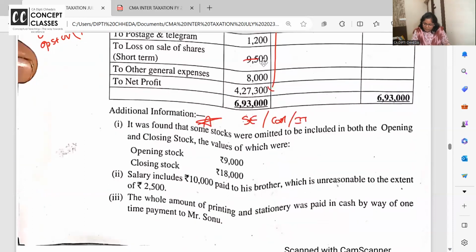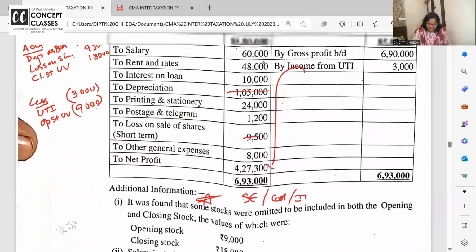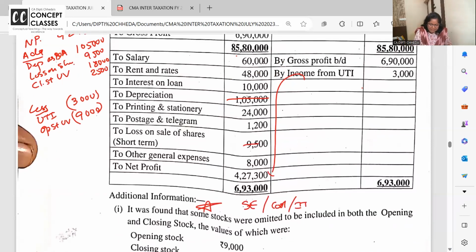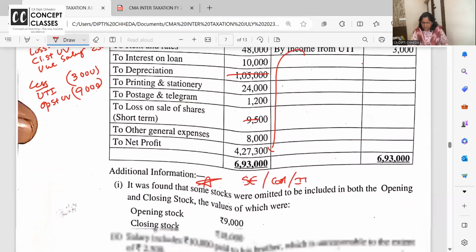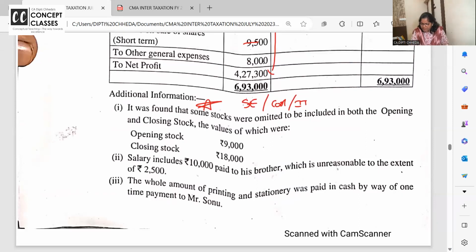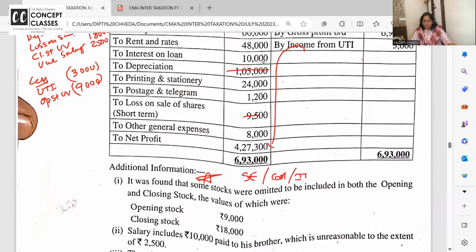Okay. Now I'm going to adjustment number 2. Salary of 10,000 is paid to brother, which is unreasonable to the extent of 2,500. So whatever is unreasonable salary under section 40, add back the unreasonable salary. I'm writing it in brief. The whole amount of printing and stationery was paid in cash by one-time payment to Sonu. Sonu, 24,000, we gave you cash, gone. It is caught up in disallowed expenses. If they are above 10,000, you cannot pay it in cash. And we paid Sonu 24,000.